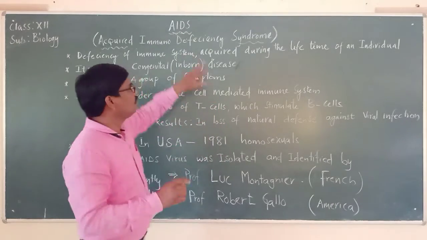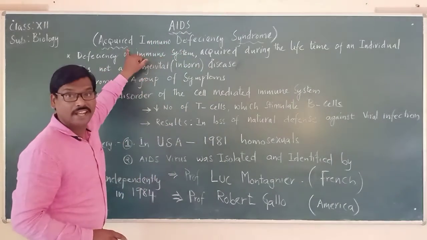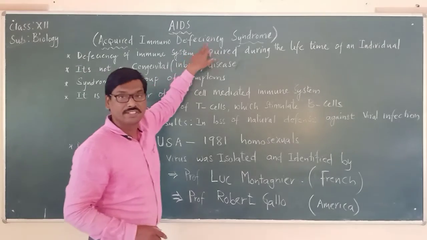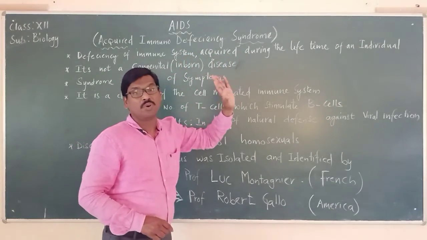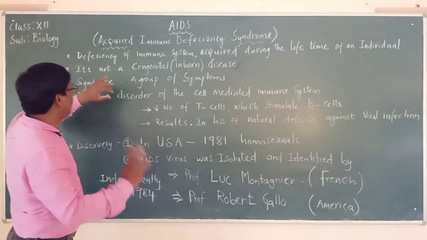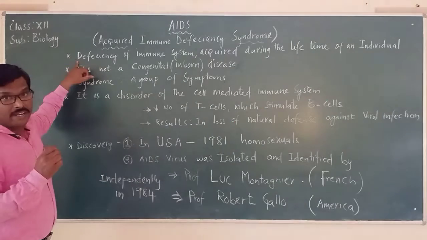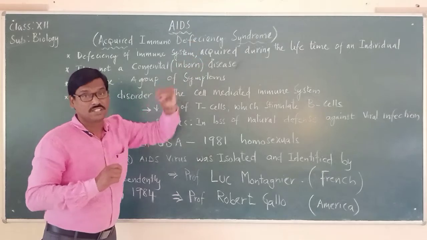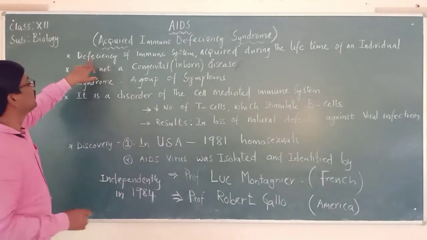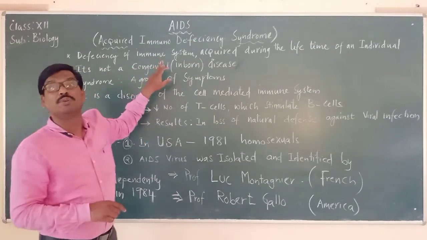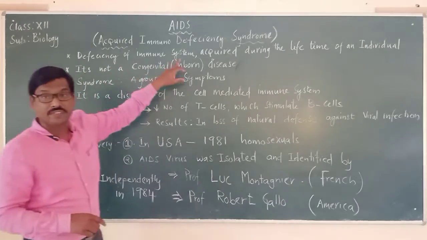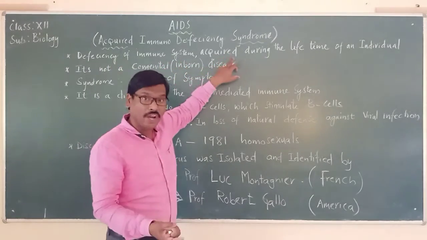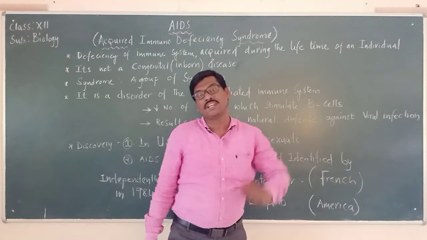So, as we have seen, AIDS means acquired immunodeficiency syndrome. What does this full form mean? It means deficiency of the immune system acquired during the lifetime of an individual.